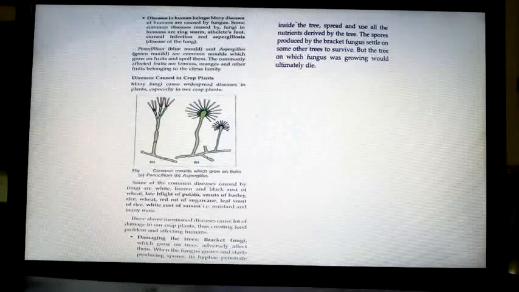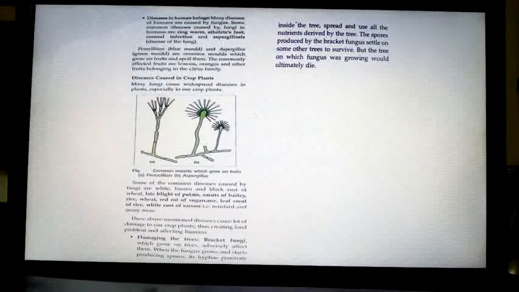Diseases in human beings. Many diseases of humans are caused by fungi. Some common diseases caused by fungi in humans are ringworm, athlete's foot, corneal infection and aspergillosis. Disease of the lung is called aspergillosis.